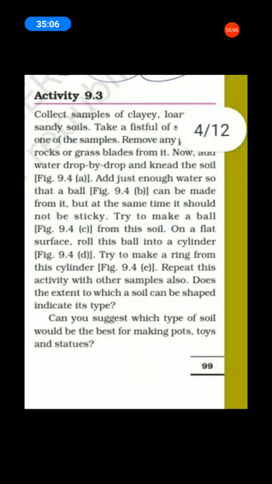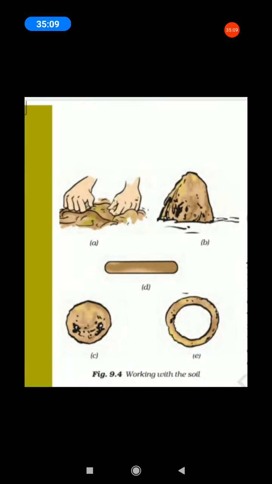Collect some samples, clay soil, loamy soil and sandy soil, then do this activity. All of you do this activity.